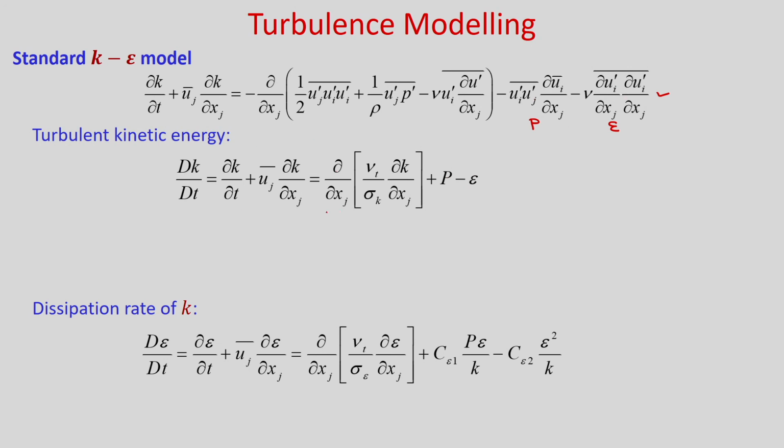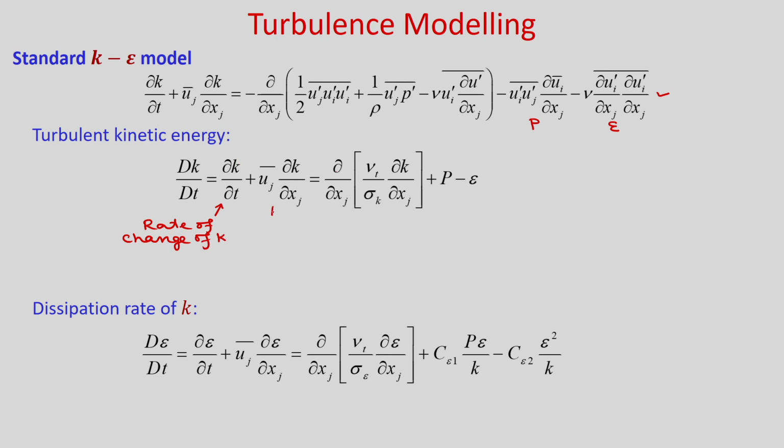You can see that this is a convective diffusive equation, right. The left hand side is the inertia term, and this we can represent as a viscous term, and some additional source terms are there. So, it is the rate of change of k, where k is the turbulent kinetic energy.